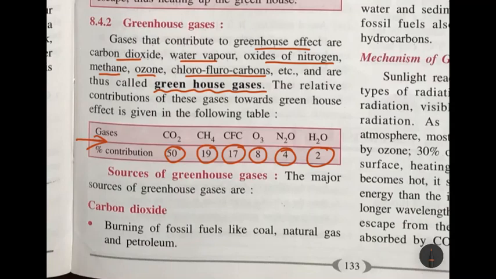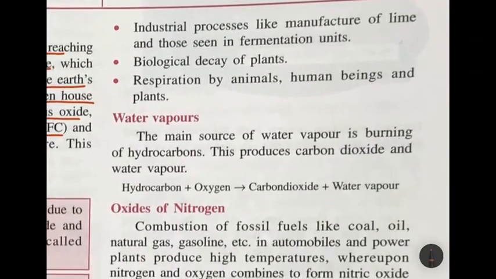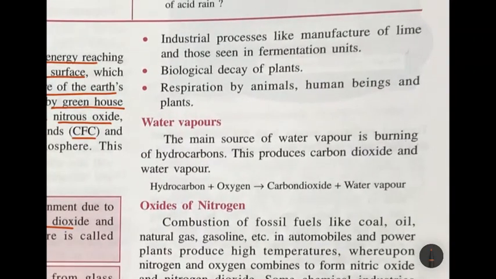Now sources of greenhouse gases, that means from where do these greenhouse gases come up into the atmosphere. Now carbon dioxide is formed by burning of fossil fuels like coal, natural gas, and petroleum. So when petroleum or coal or natural gas burns, then carbon dioxide is produced, okay. It is also produced by industrial processes like the manufacture of lime, and also in certain fermentation units carbon dioxide is released. And biological decay of plants, when plants decay, when they get rotten, carbon dioxide is released into the atmosphere. And also, of course, respiration by animals, human beings, and plants.